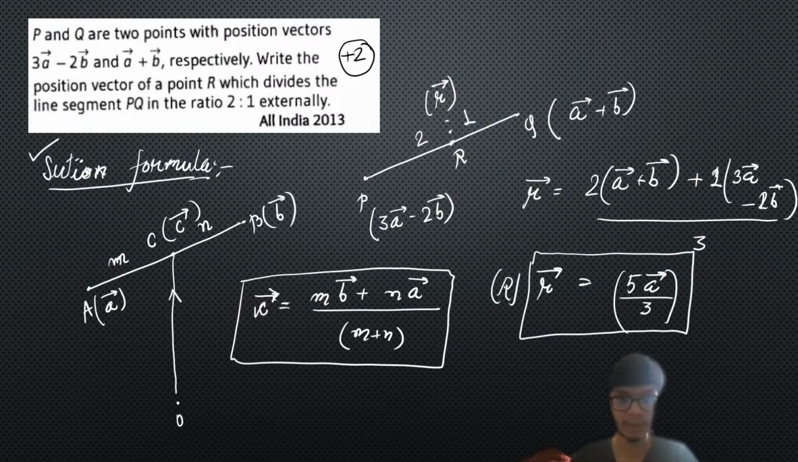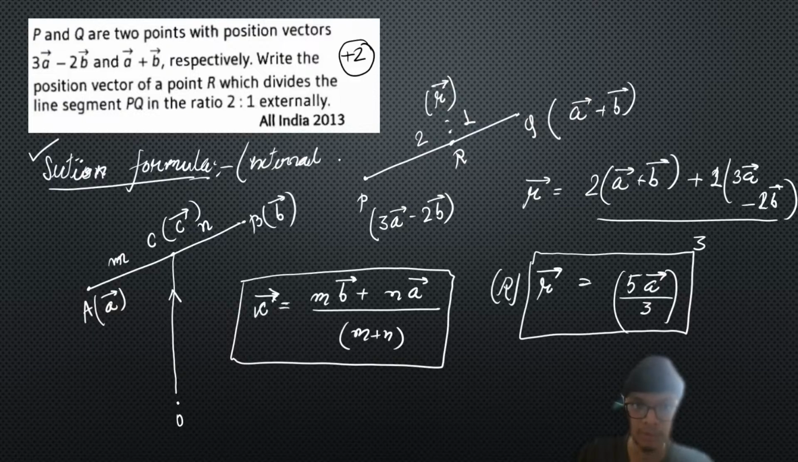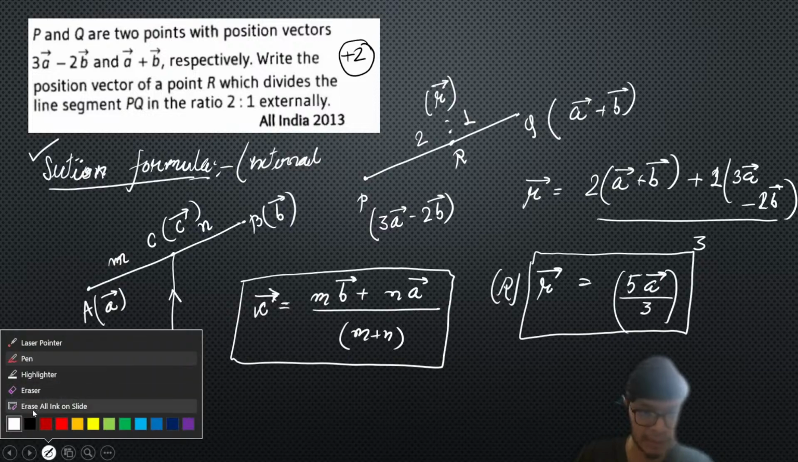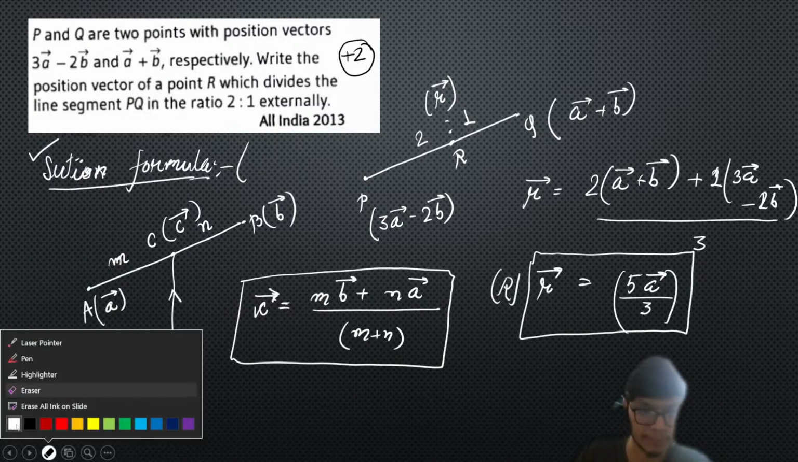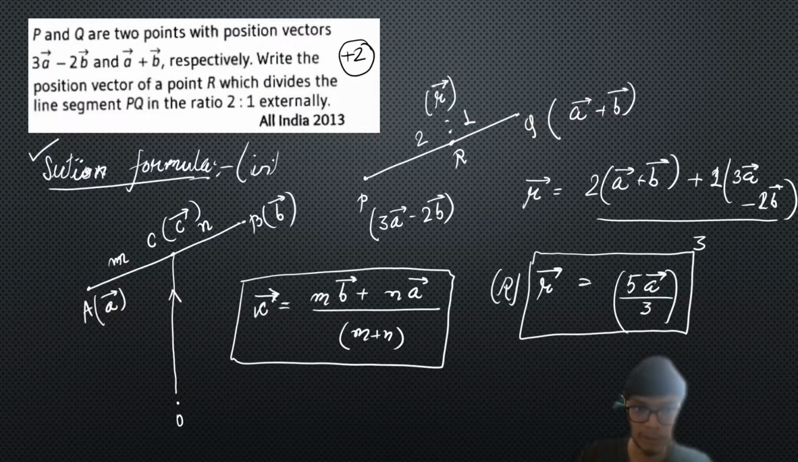Is it clear? Also, this is the external division. Let me write it here: this is external division. I solved it for the internal division, I'm very sorry. All right, no problem, let me solve for the external division then. This is for the internal division, that is when the point C lies inside the line AB, which is called internal division.